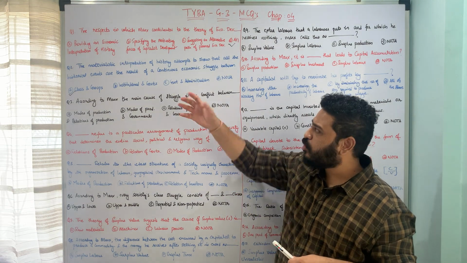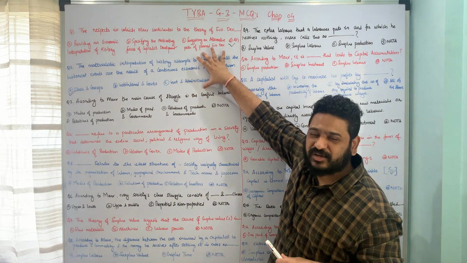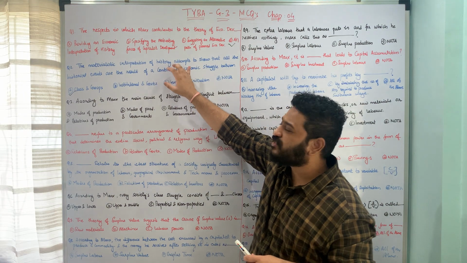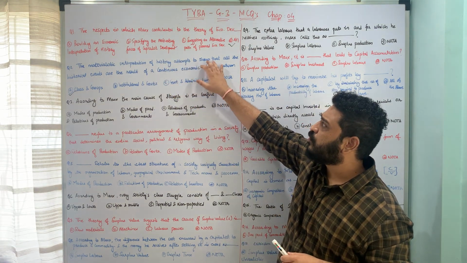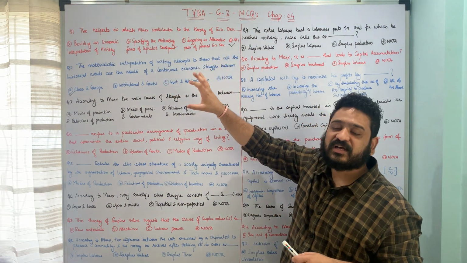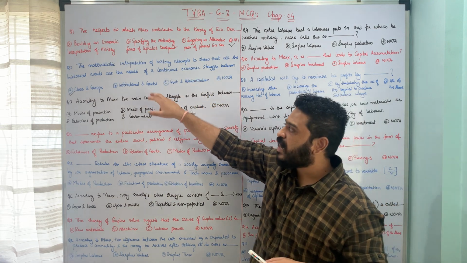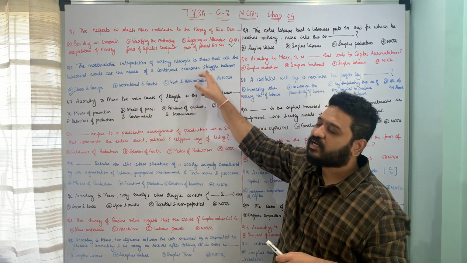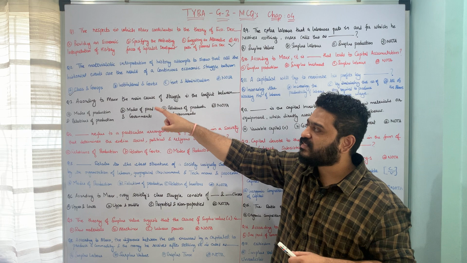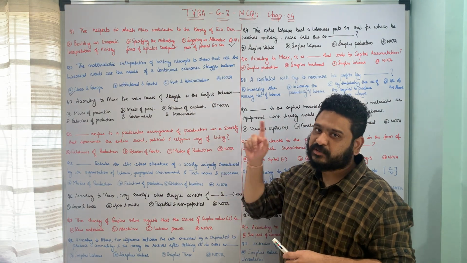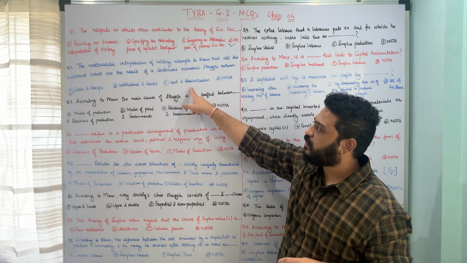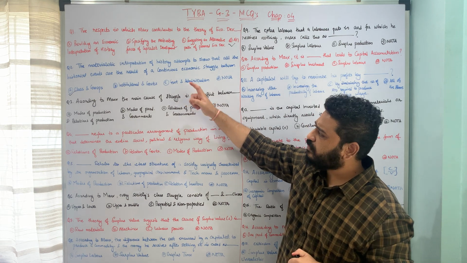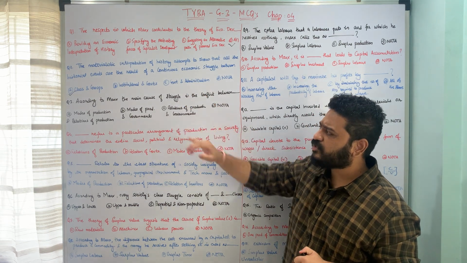I hope the question is pretty much clear. The materialistic interpretation of history attempts to show that all the historical events which have taken place are a result of continuous economic struggle between the classes and groups. So option A is the correct answer to this particular question. Very important question. Let us now move to the next question.